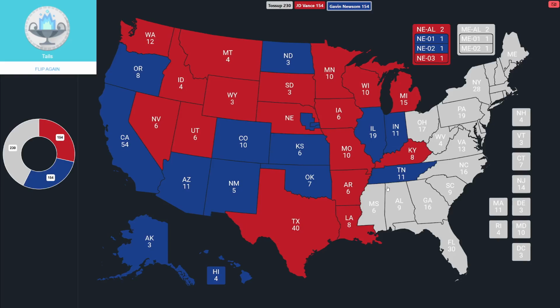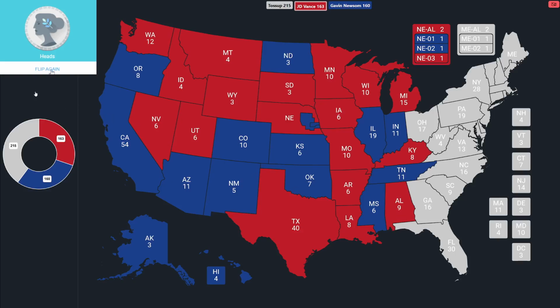Somebody's going to break this tie on Mississippi. 6 votes in the Deep South. It's tails, it's going to go to Newsom. Next door, Alabama, 9 votes. These 9 are coming to JD Vance. Vance now leapfrogs Newsom, and he's back in the lead. This is an absolute back and forth battle. Let's do Florida, 30 votes. Here comes the flip.